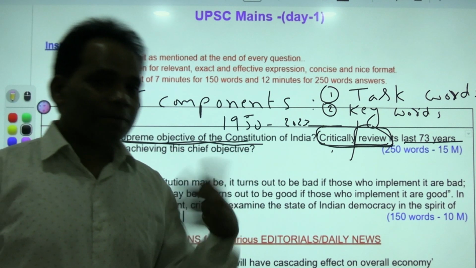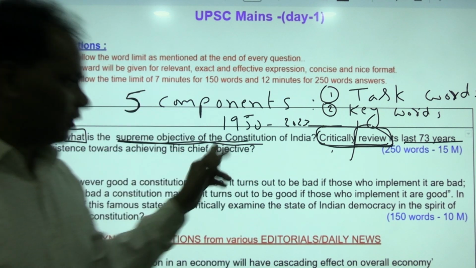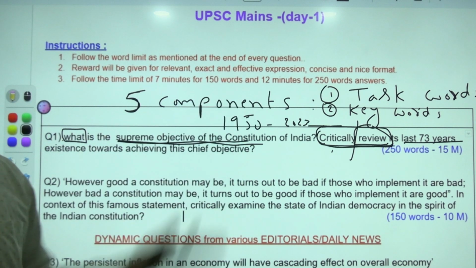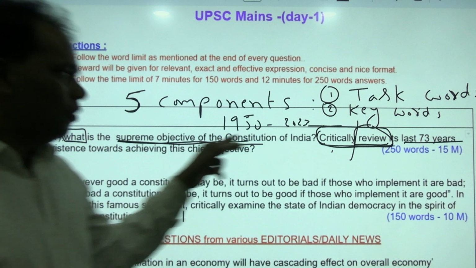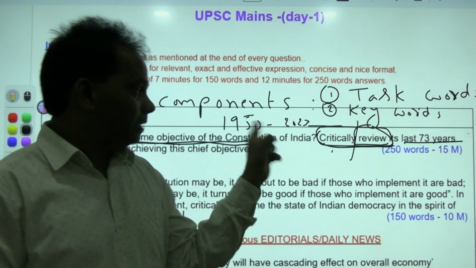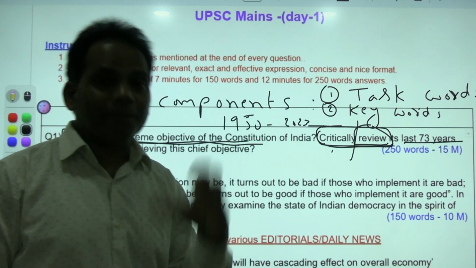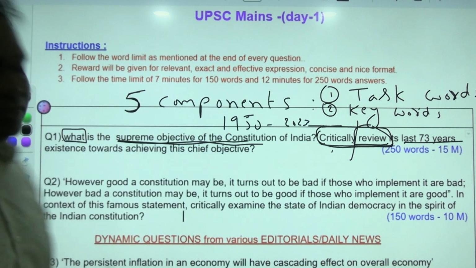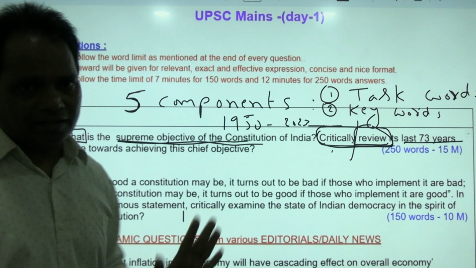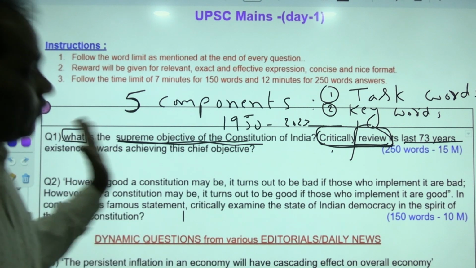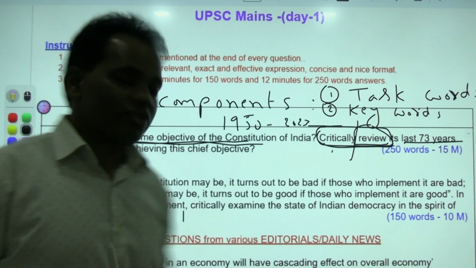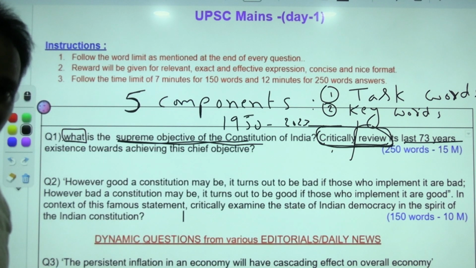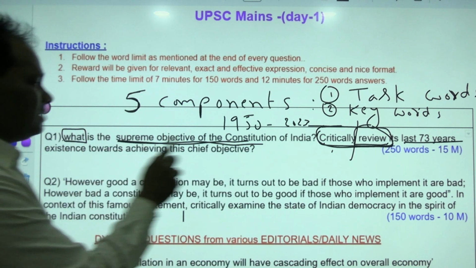Another subcategory of limiting words is geographical. This is related to India only. There is no need to go beyond India, except for comparison purposes. So limiting in terms of time, in terms of geography, and in terms of subject. The subject is polity, mostly political in nature, political, social, etc. The fifth part is the sub question. There are two sub questions in this question. Why should we recognize these sub questions? Because what is the supreme objective?